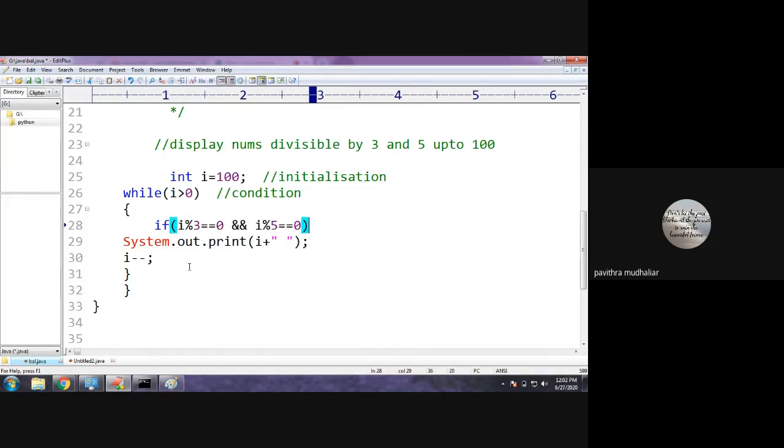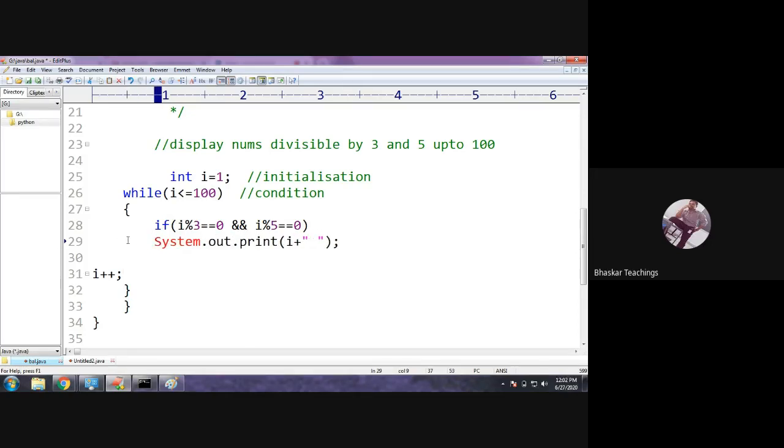That's it. Very good. So initially the value should be 1 and the condition should be less than or equals to how much? 100. Up to 100 we are going to check, right? Therefore less than or equals to 100. And every time the value should be incremented, not decremented. From 1 to 100 it has to be incremented, and you need to print the I value only when it satisfies this condition. So the point is when I is divisible by 3 and I is divisible by 5.